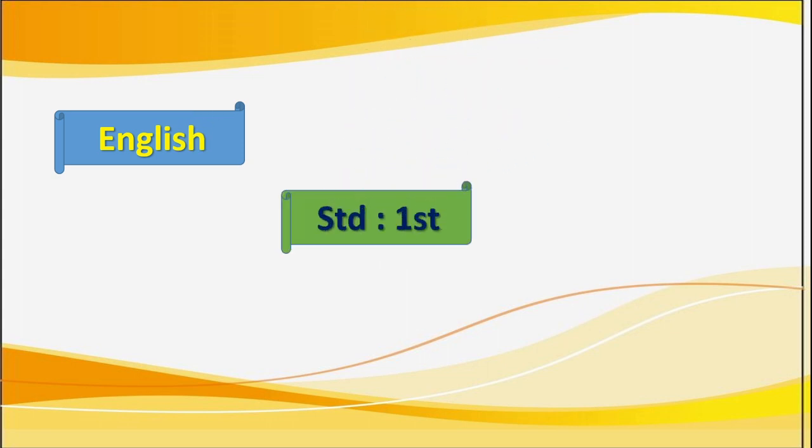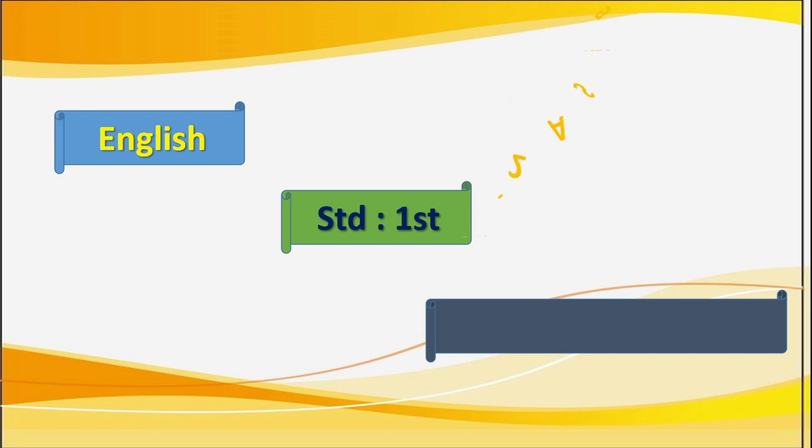Let us learn English of Standard First, and the name of the lesson is Shapes Mobile. Dear children, you know the meaning of shapes. Different shapes you know, right? That is shapes. And what is the meaning of mobile?